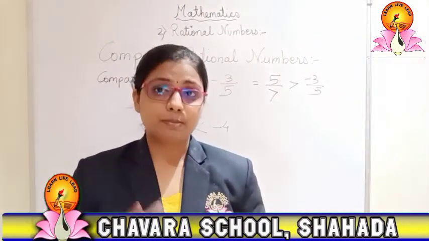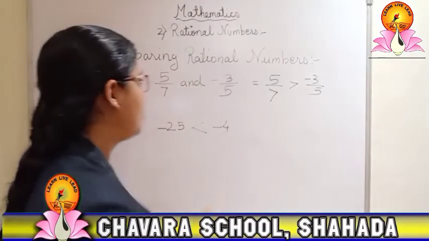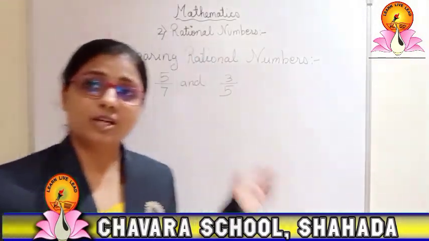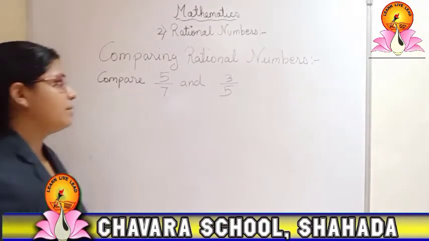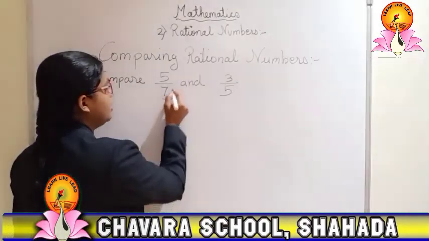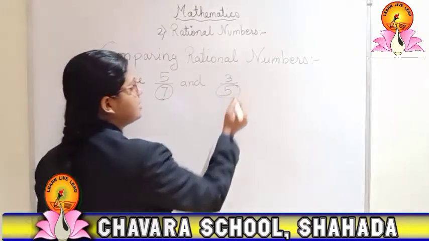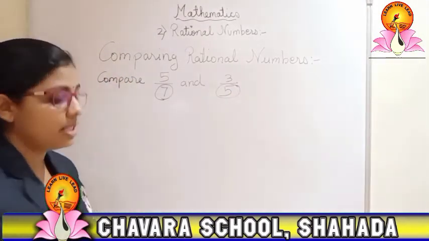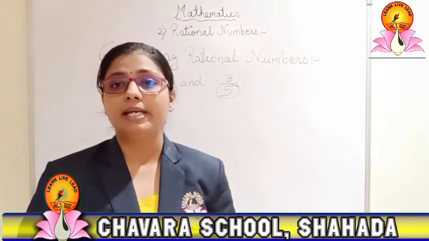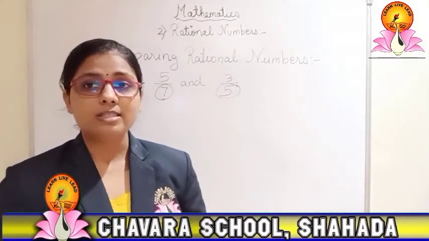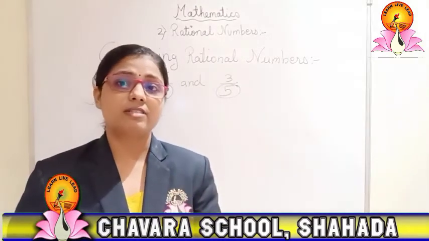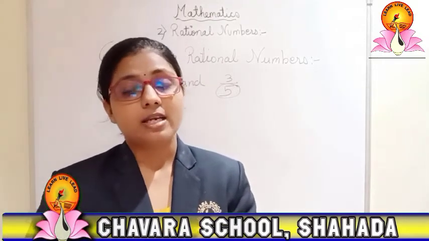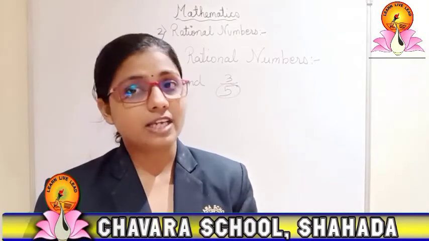Okay, and suppose it is positive, here no negative sign is there, we will solve like this. For that purpose you have to see the denominators. Here you can see the denominators are different. For that we have to make the denominators equal, because we know in fractions we have studied that like terms we can compare; if unlike terms are there, we cannot compare.